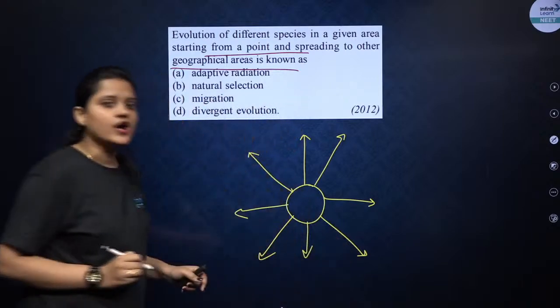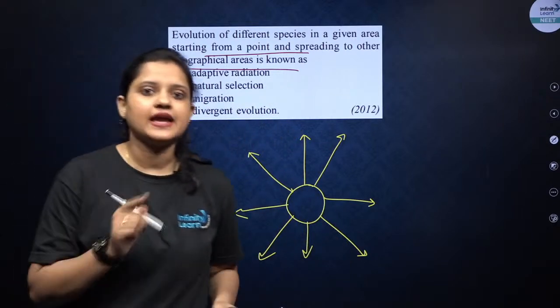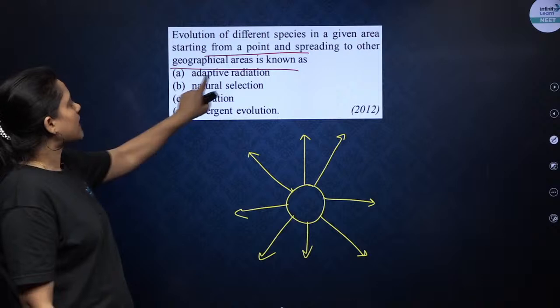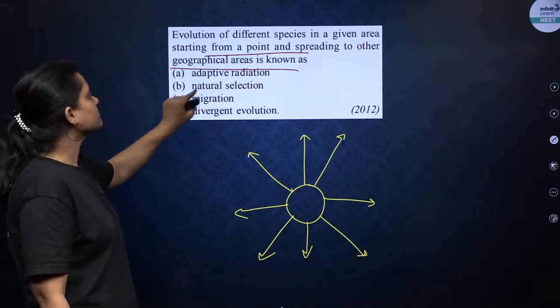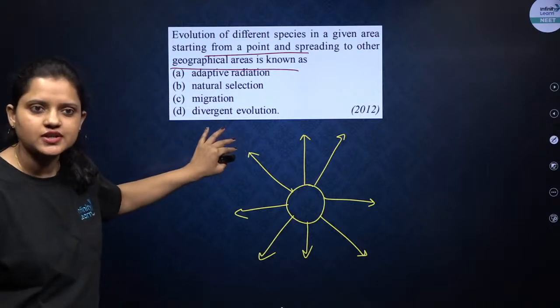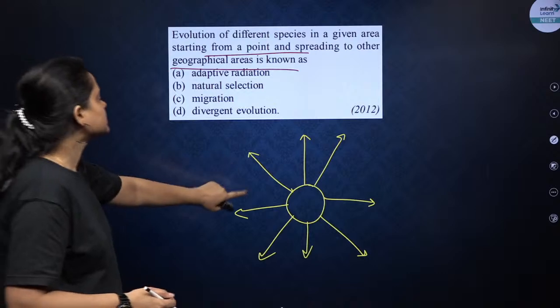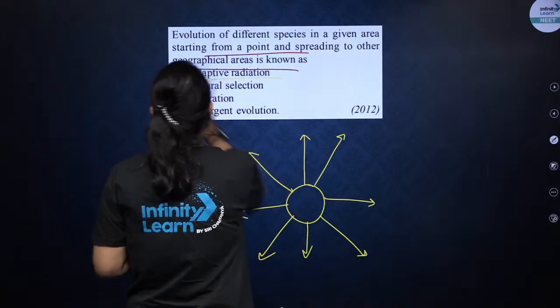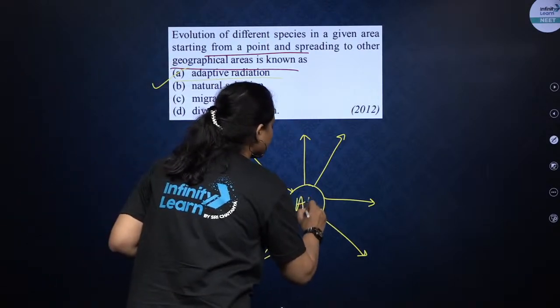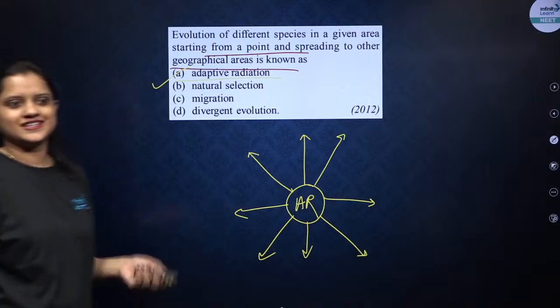They will adapt according to the environmental conditions there. So this is known as adaptive radiation or natural selection, migration or divergent evolution. Yes, it is adaptive radiation. Very good.